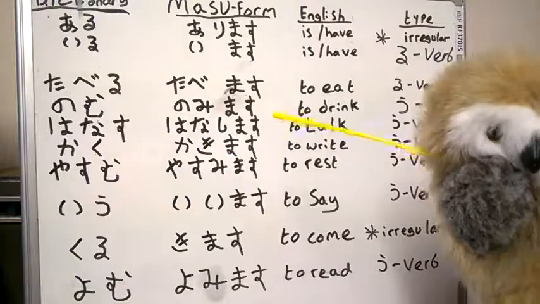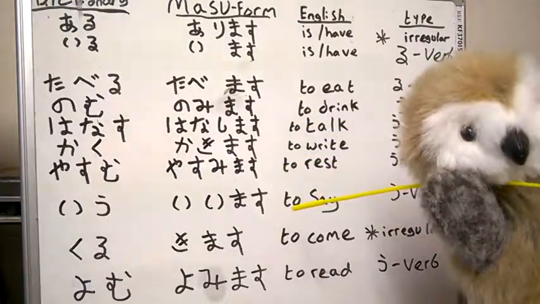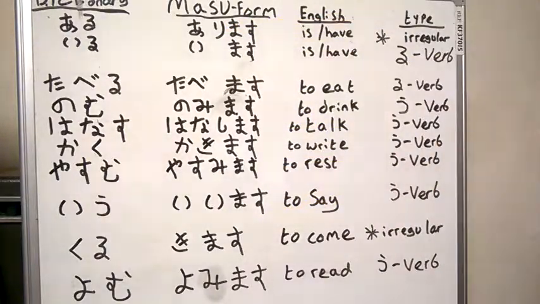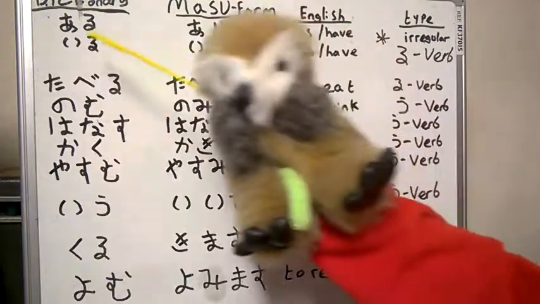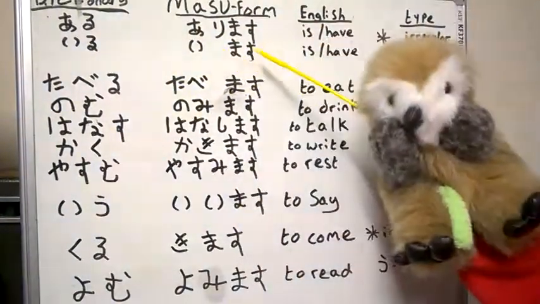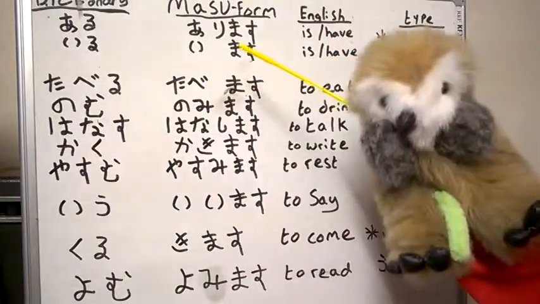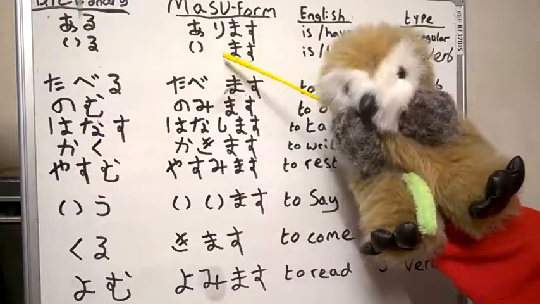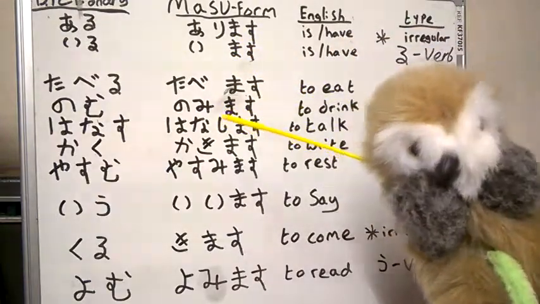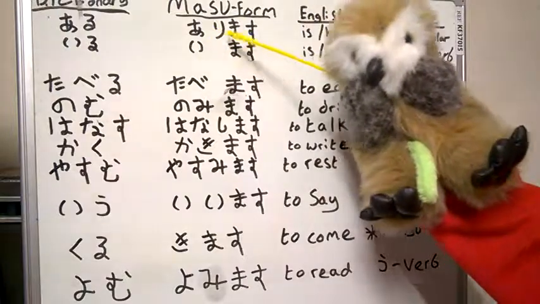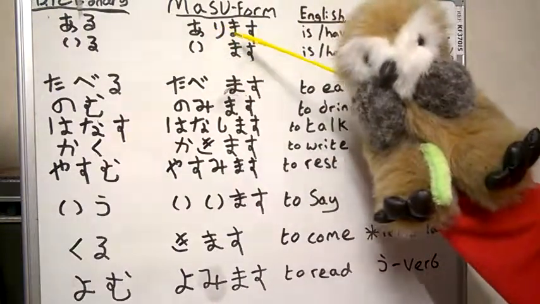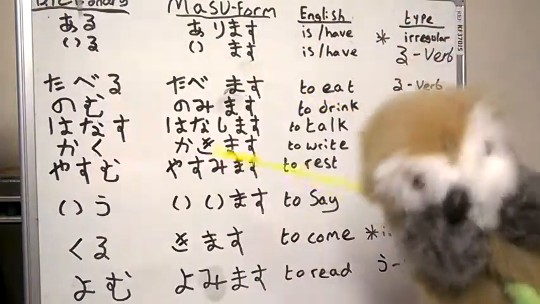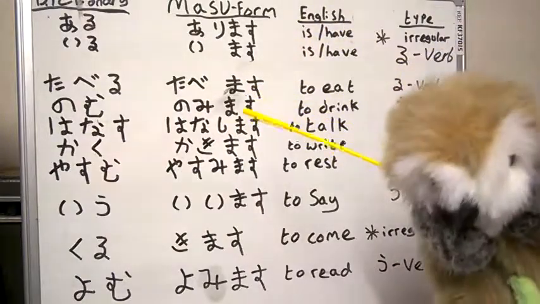So, hon ga aru, hon ga arimasu. I have a book. Now you might notice iru, imasu, is also have. You'll say something like neko ga imasu. I have a cat. Now this arimasu, aru, is for inanimate objects, not living things.